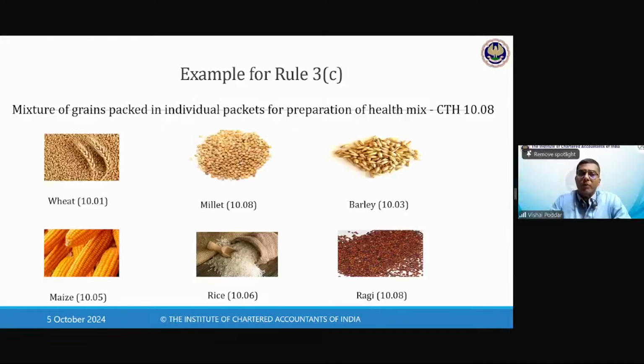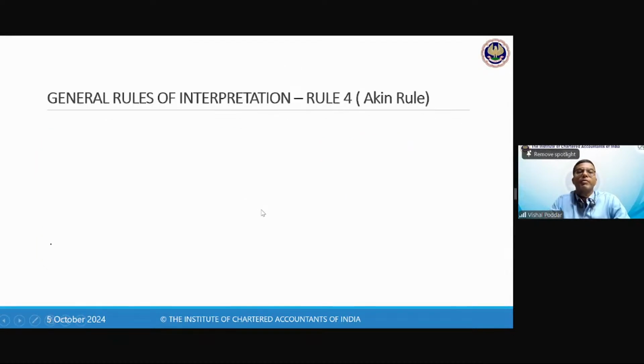Then it says no problem. If it is specific also for all, if it has the character also of all, then do one thing. See the heading numbers. So this is 10.01, 10.08, 10.03, 10.08, etc. And then apply the number which is the latest. So it is 10.08. So we apply 10.08 as our answer.